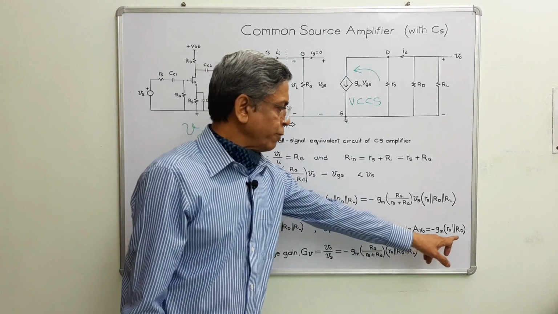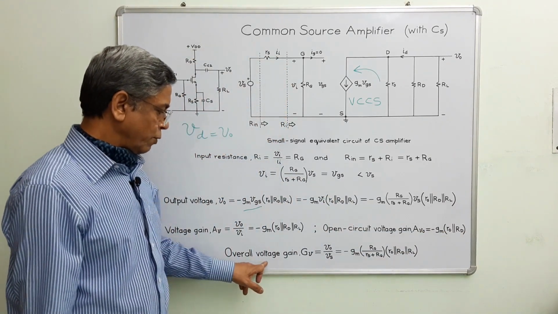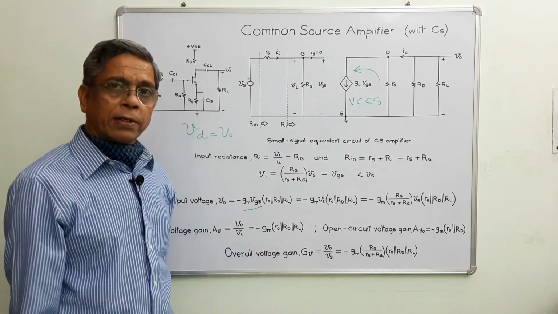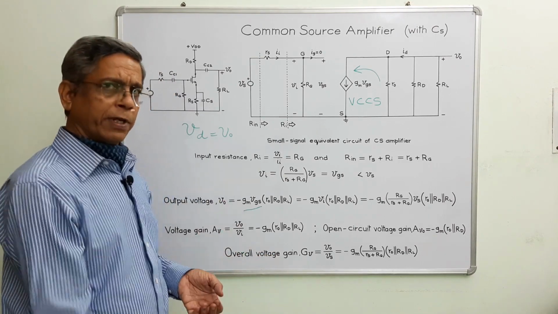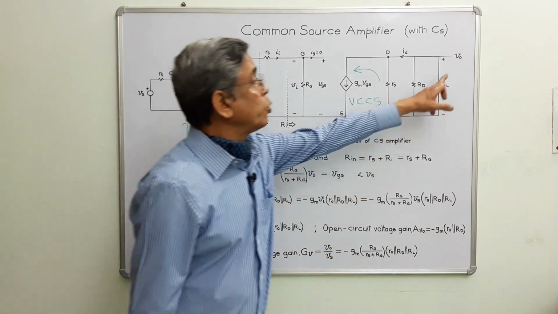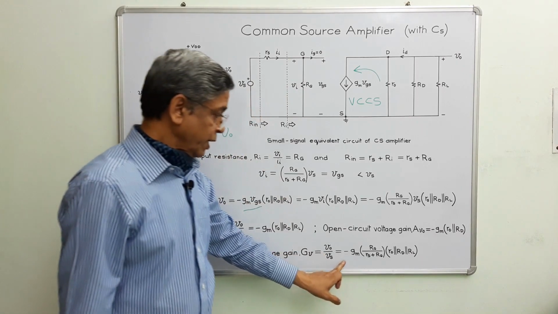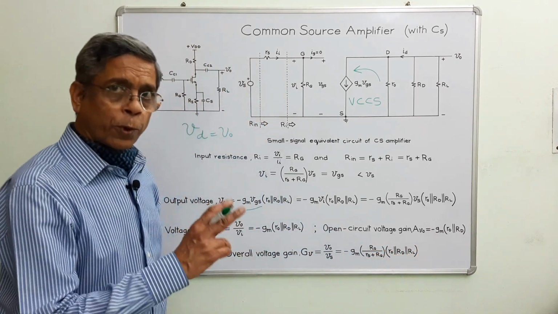It remains very simple without RL over here. Now, this is called overall voltage gain. This is the ratio between extreme values: output voltage divided by input signal voltage, output voltage divided by Vs. This is the expression. Two points are there.